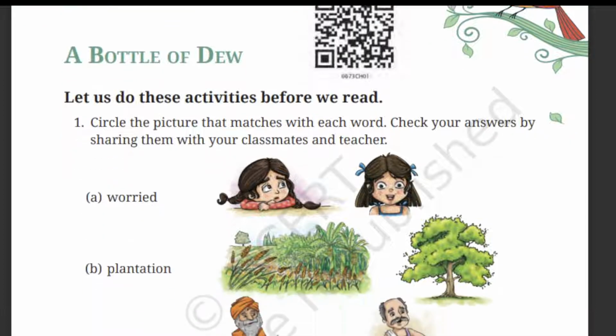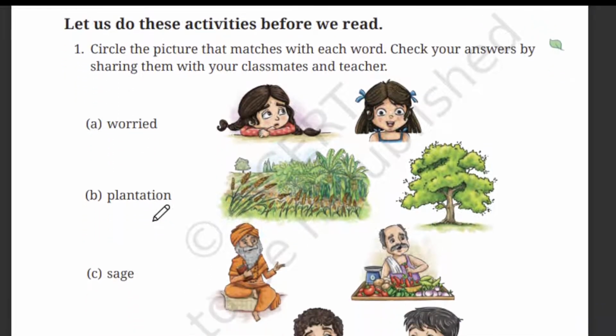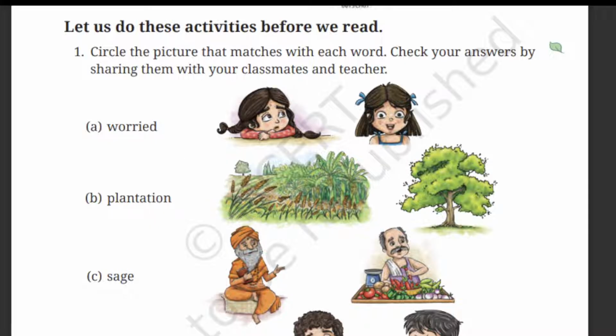A Bottle of Dew. Let's do this activity before we read. Circle the picture that matches with each word. Check your answer by sharing them with your classmate and teacher. So we have to circle the correct image which is matching with the words given, and later after circling, you have to cross verify with your classmates and your teacher.